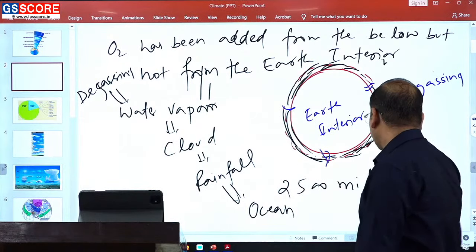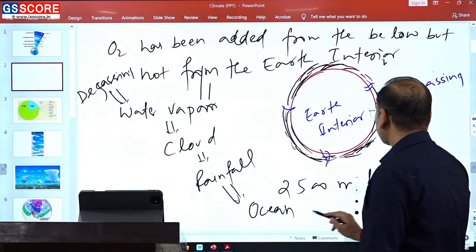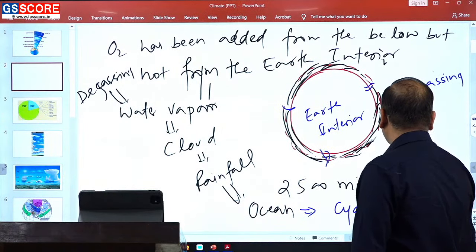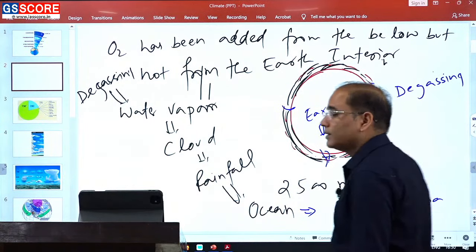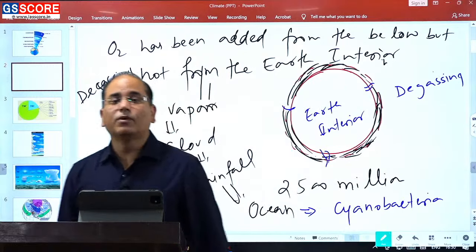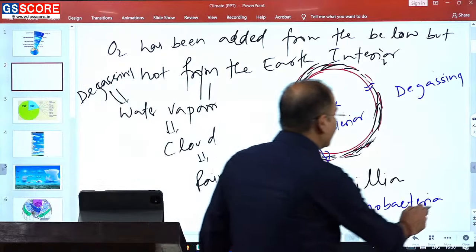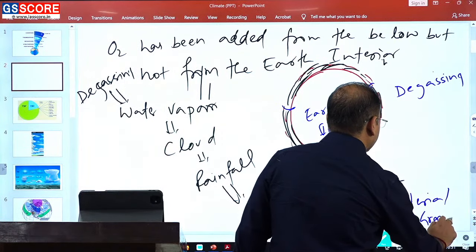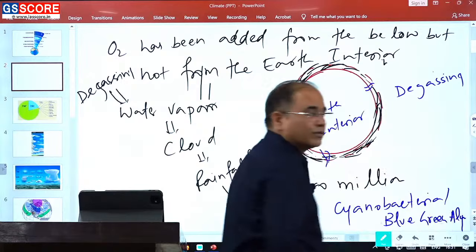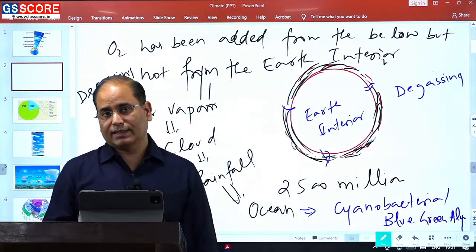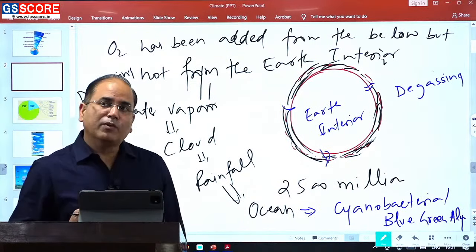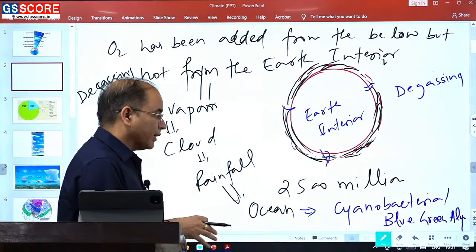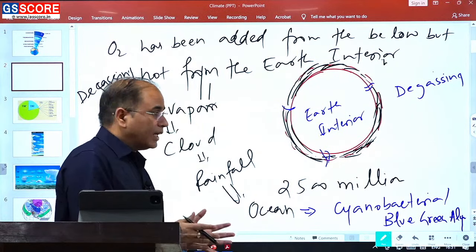And in the ocean, the very first organism evolved, that is cyanobacteria or blue-green algae. So blue-green algae came into existence within the ocean.